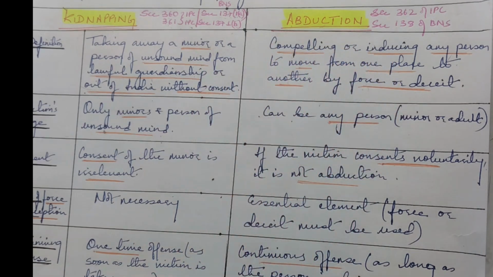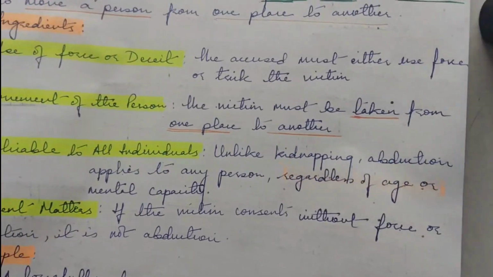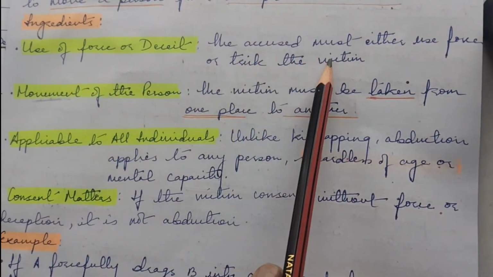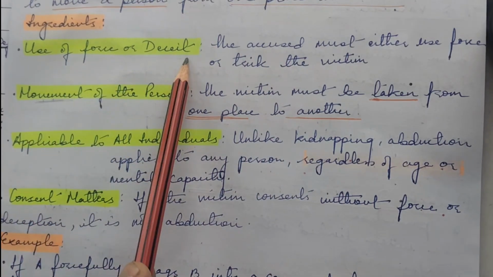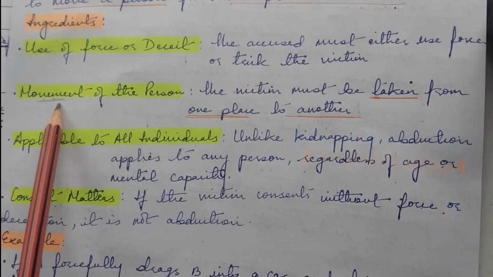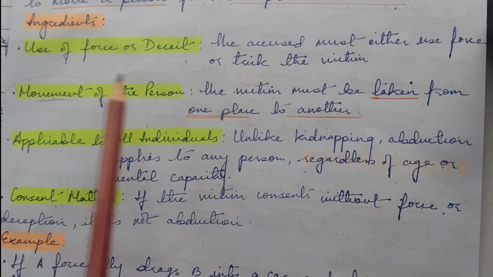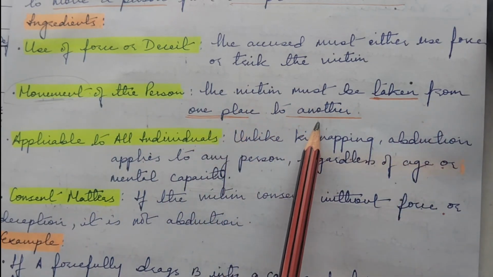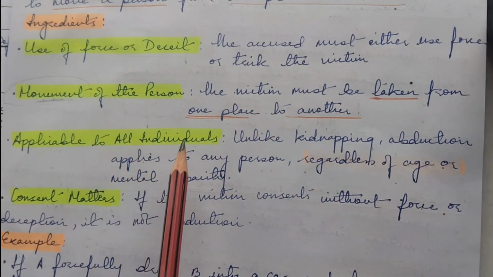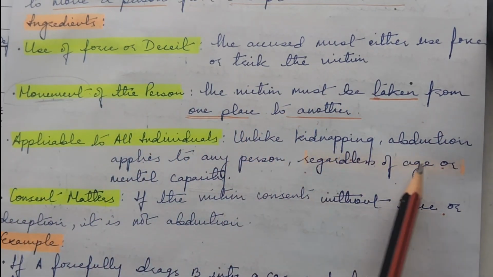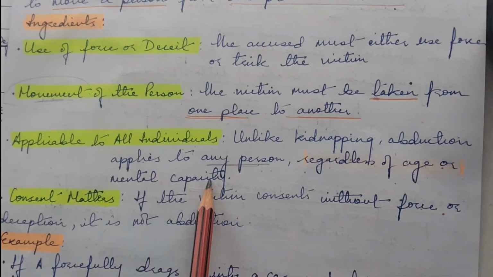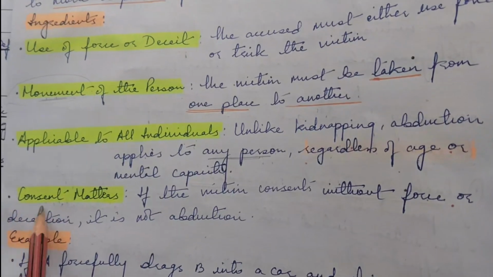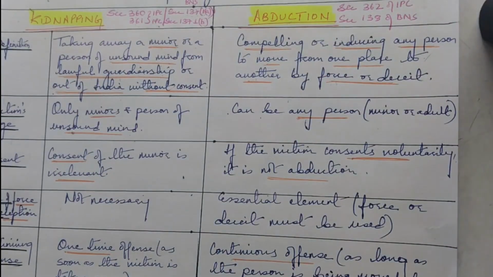So the ingredients of abduction would be: the accused must either use force or trick the victim. So force or deceit is there. The movement of the person is essential. Movement is essential. The victim must be taken from one place to another. Applicable to all individuals. Unlike kidnapping, abduction applies to any person regardless of age or mental capacity. And it should be without that person's consent.